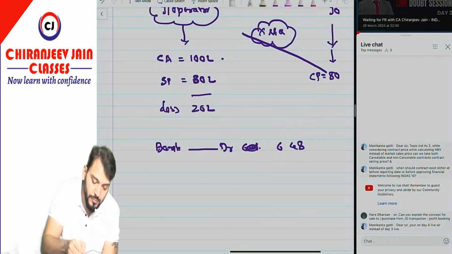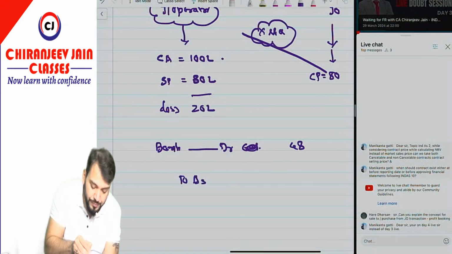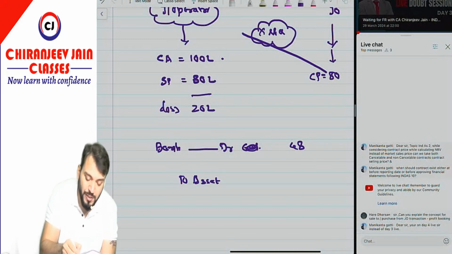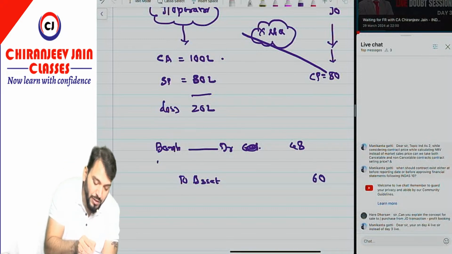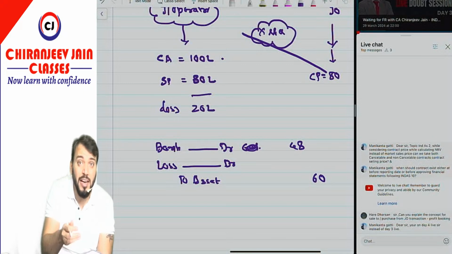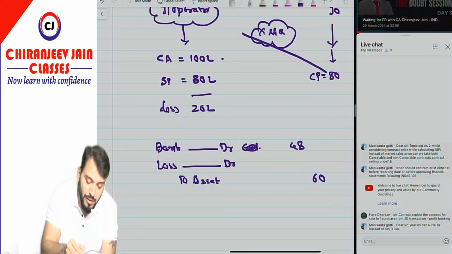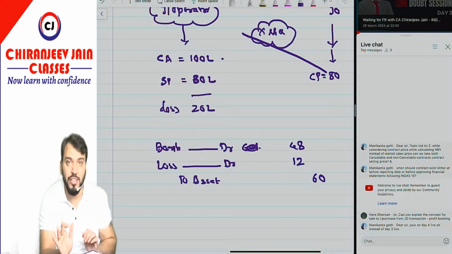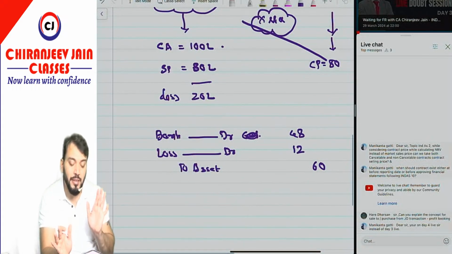To asset, 60% of 100, that is 60, and they will recognize the loss only to the extent of the share of the other party. So the loss will be 12 lakh. This will be the accounting treatment. Have you understood?